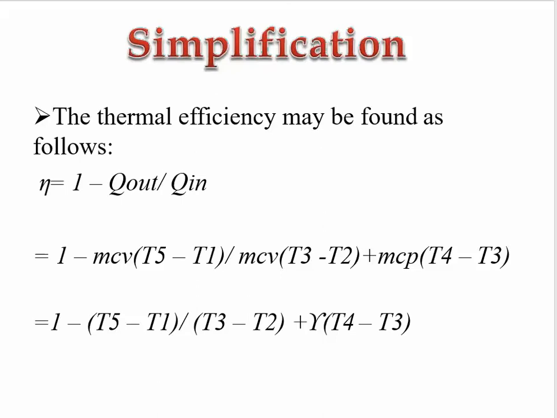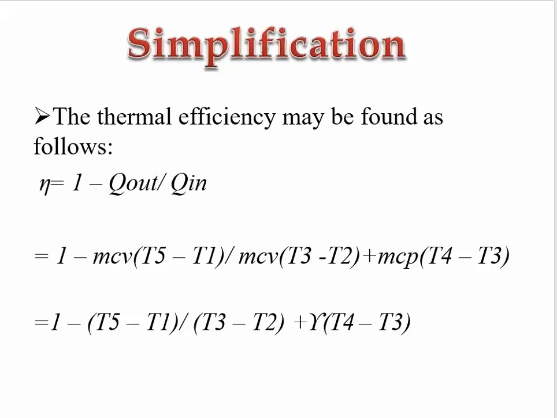For the simplification, the thermal efficiency is noted as eta equal to 1 minus heat rejected upon heat input or absorbed.